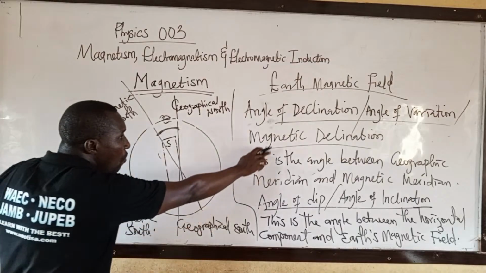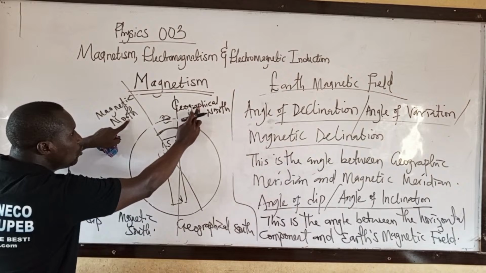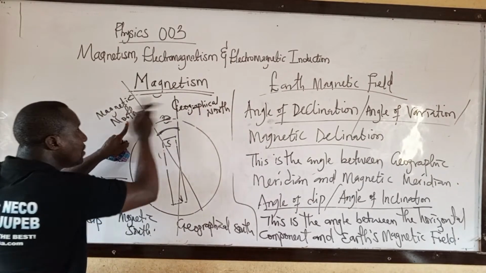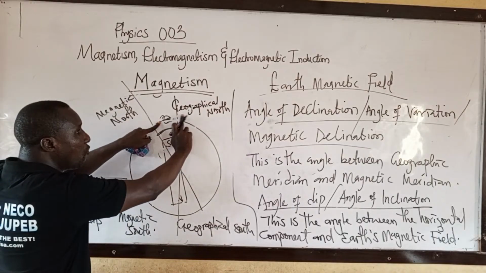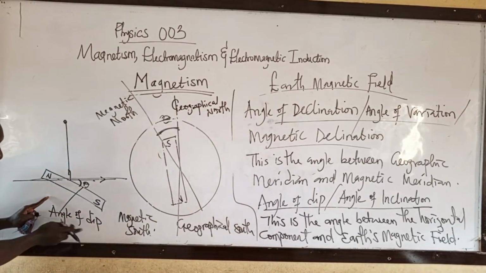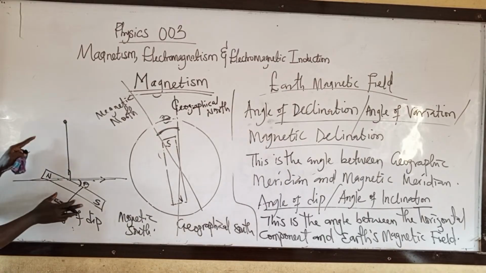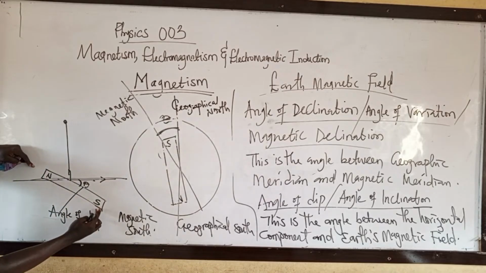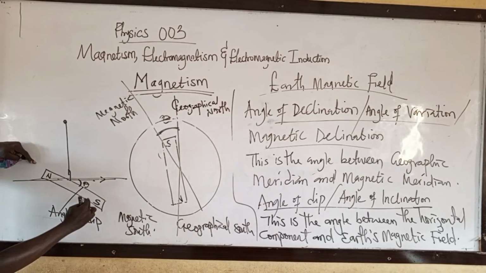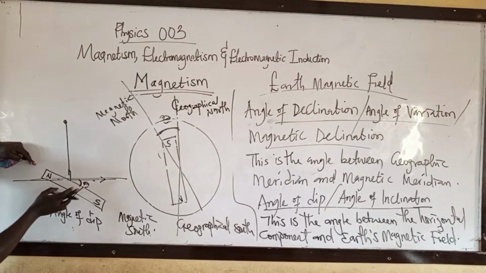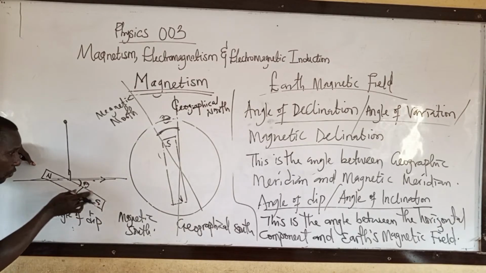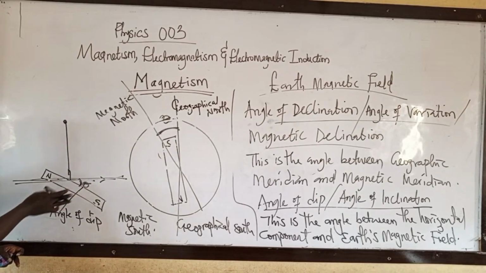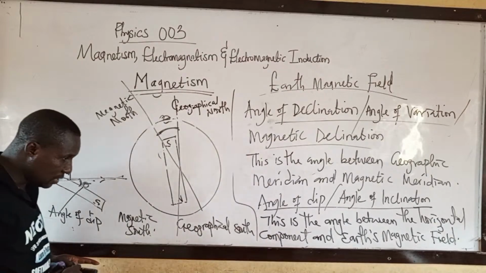While the angle of declination is the angle between the geographical north and magnetic north, the angle of D is the angle between the Earth's magnetic field and the horizontal component. When you suspend a magnet freely with a rope, it stays in a diagonal, where the angle of D is formed. That is the angle of D when the magnetic bar is suspended. Take note of that.